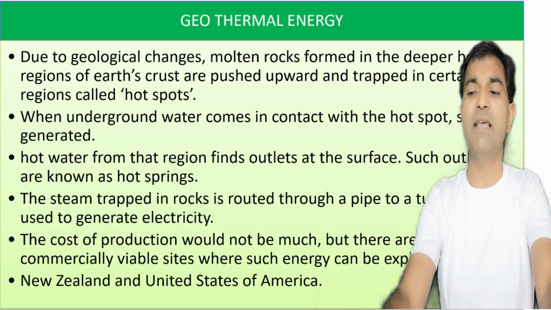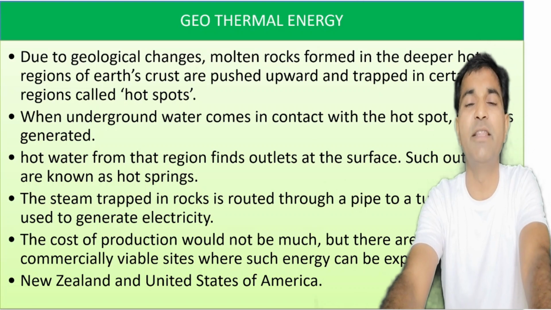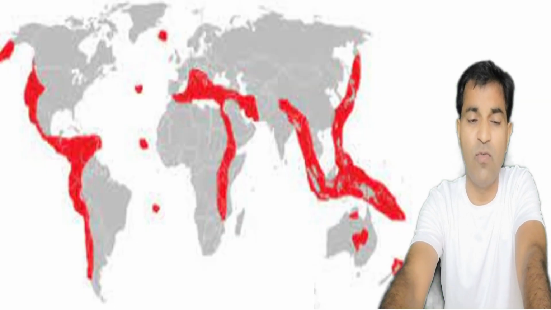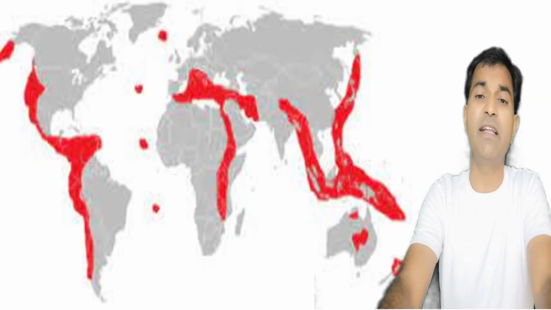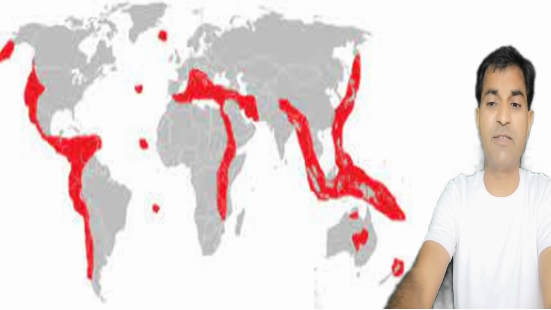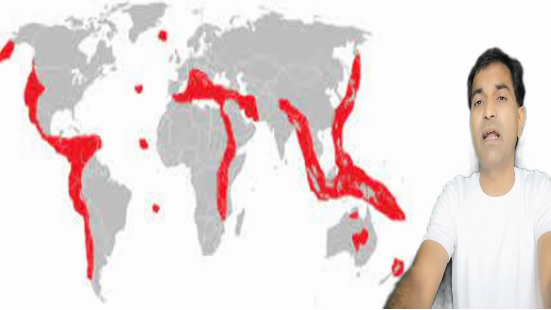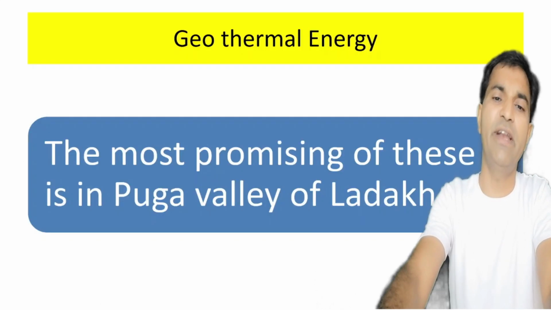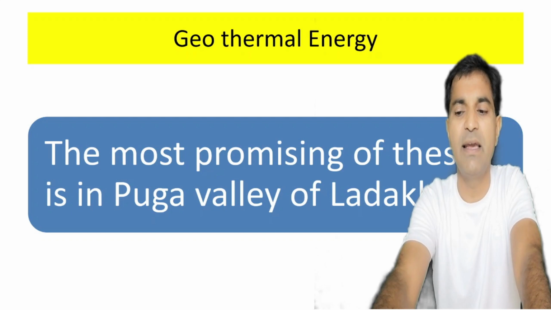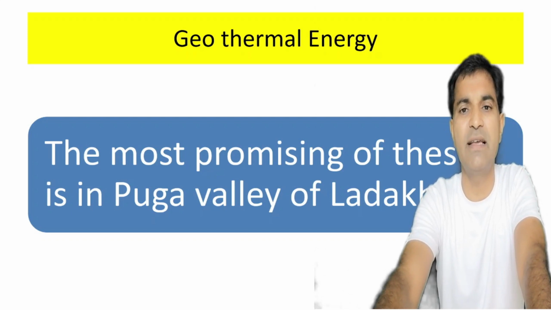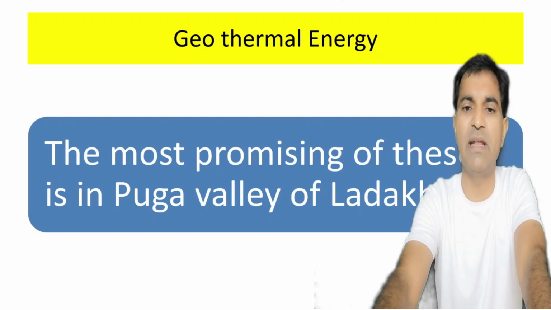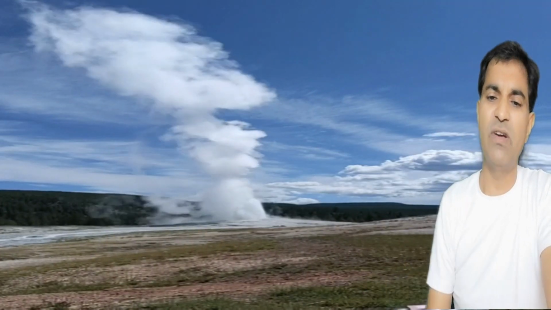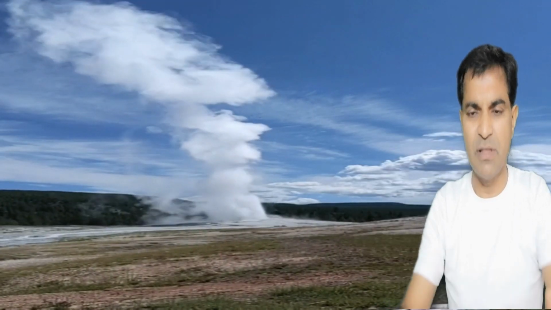These hot springs are used to rotate the turbine and produce electricity. Actually, through the world map, it is very clear that in India we have very few sites, but in New Zealand and the USA there are many sites which lead to the production of electricity through geothermal energy. However, in India, Puga Valley of Ladakh is a promising site where we can harness this geothermal energy for the production of electricity. These are certain sites where this type of steam will come out, and the upper